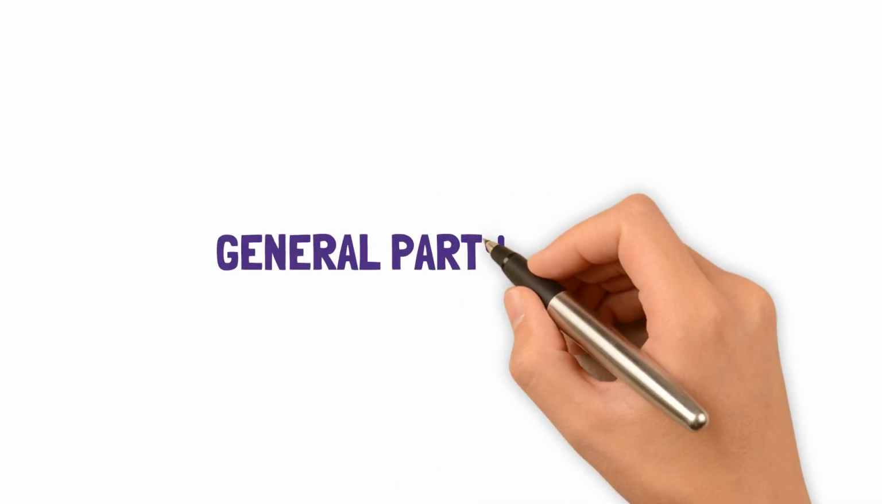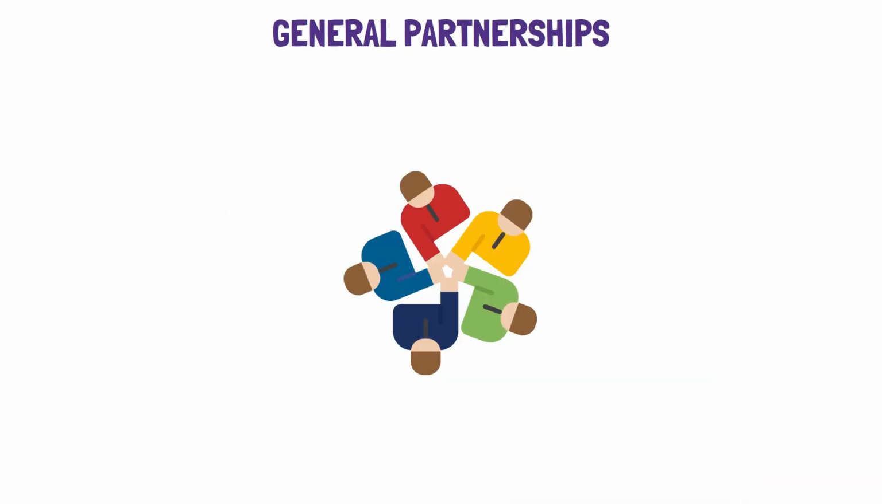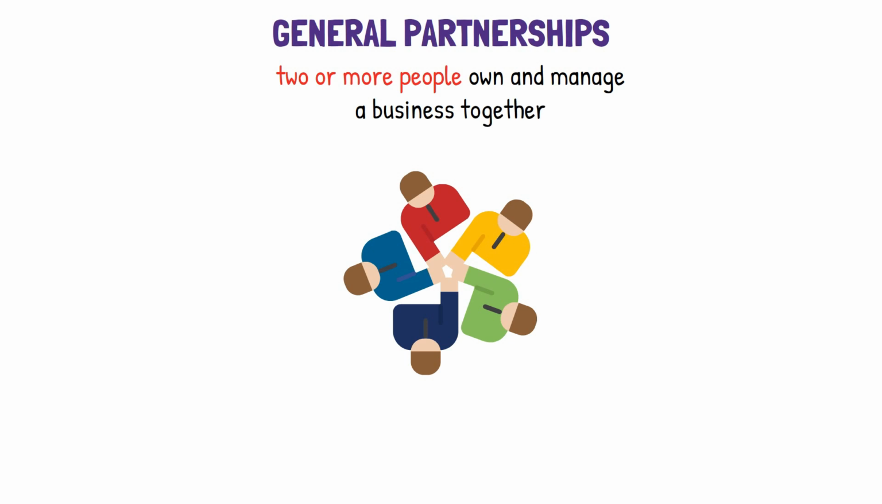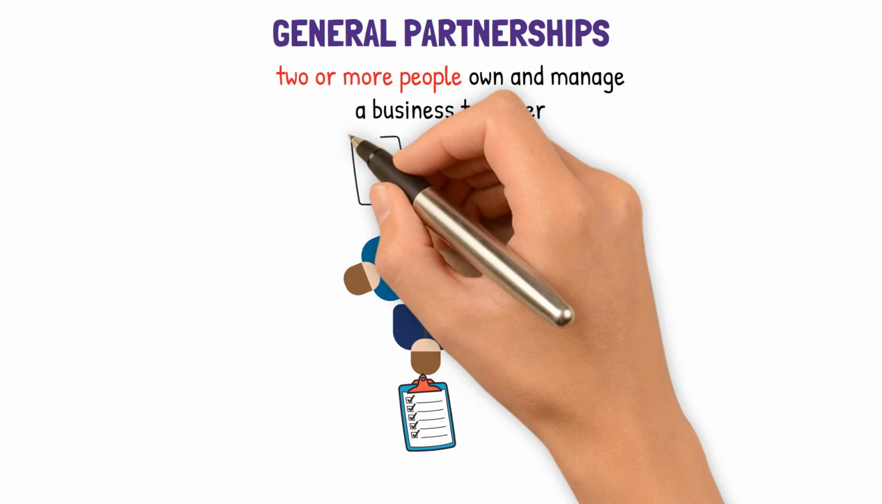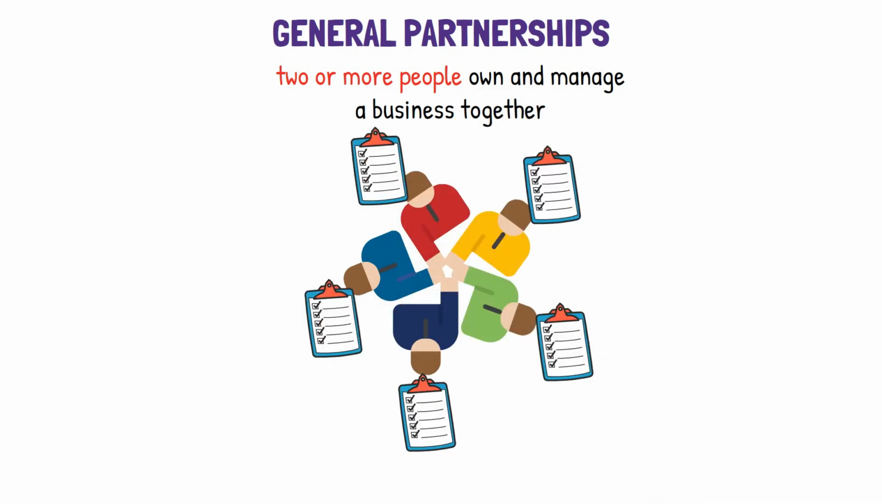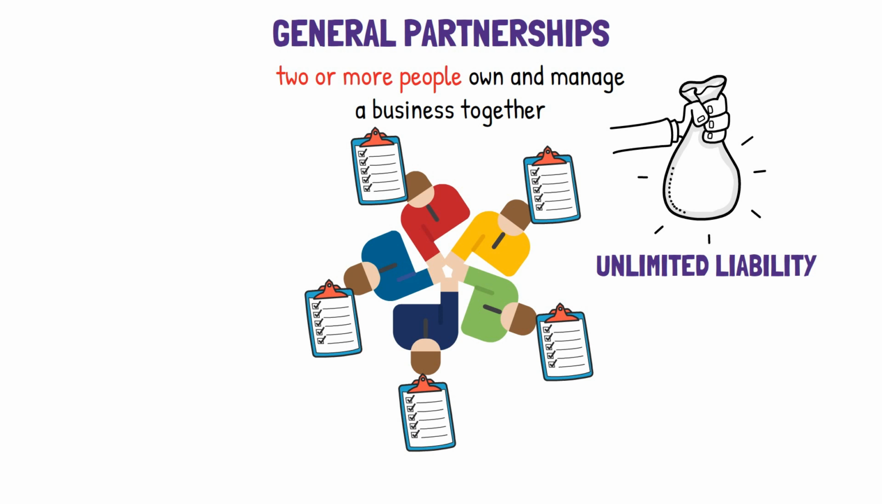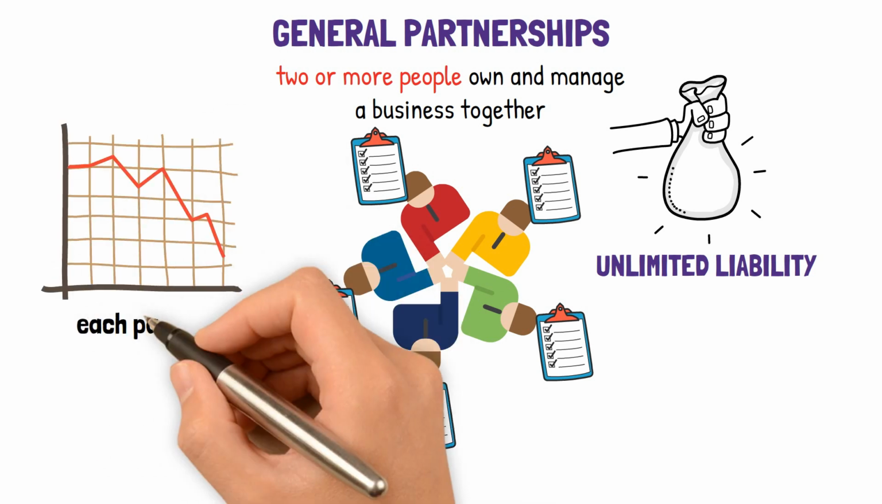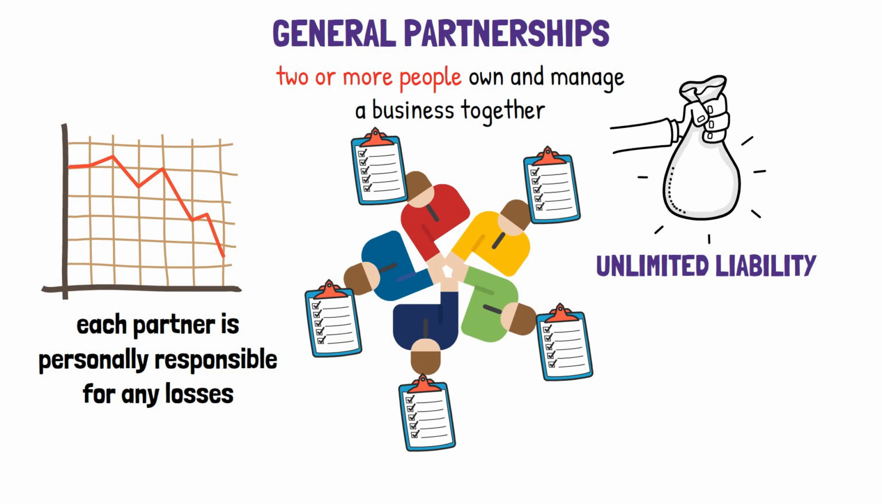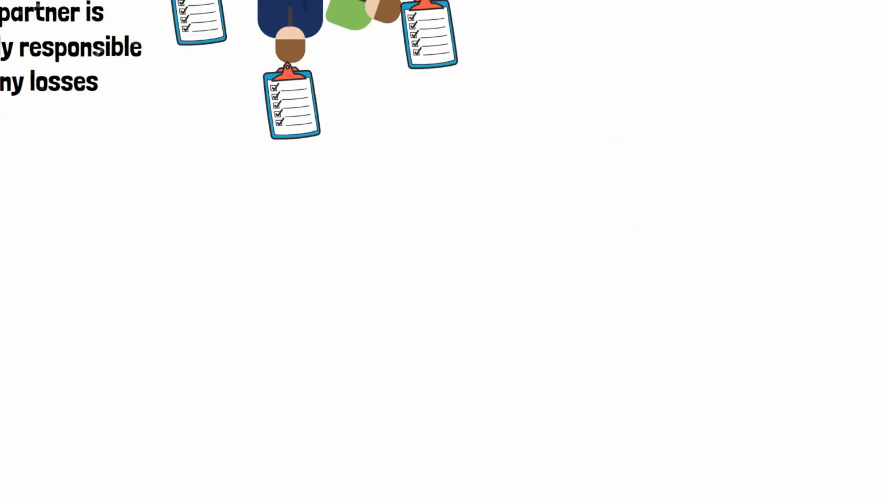Module 1, Business Entities. General Partnerships. A general partnership is a type of business structure in which two or more people own and manage a business together. In a general partnership, each partner has equal responsibility for the management of the business, as well as unlimited liability for its debts and obligations. This means that each partner is personally responsible for any losses or liabilities incurred by the partnership.